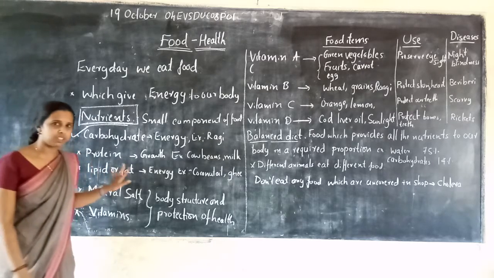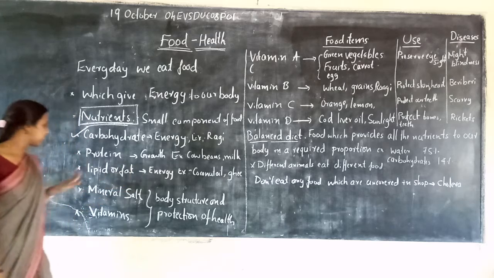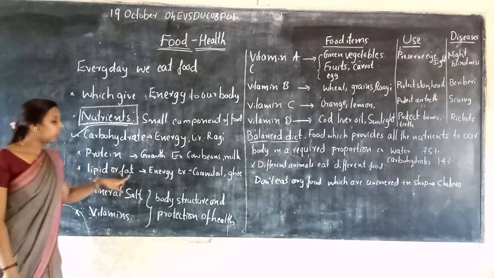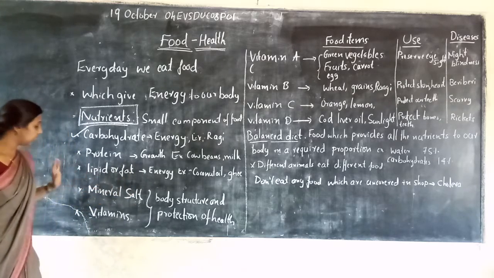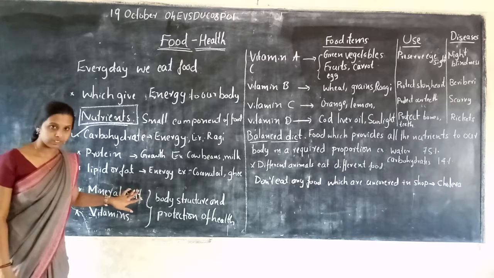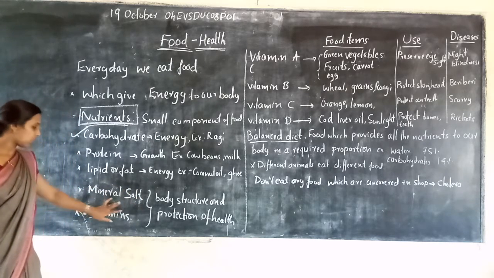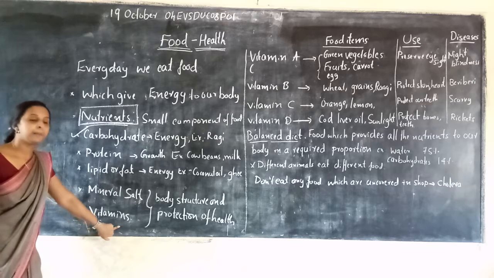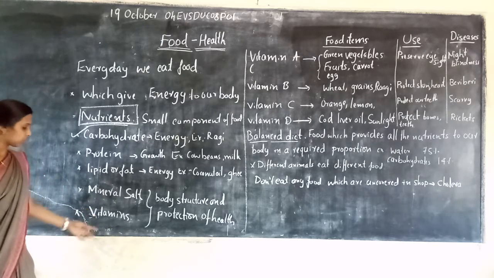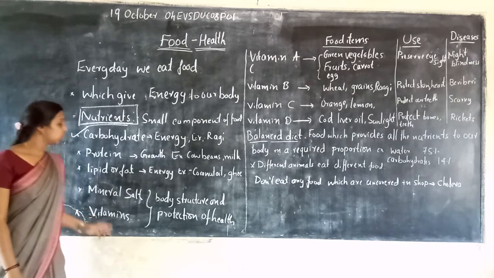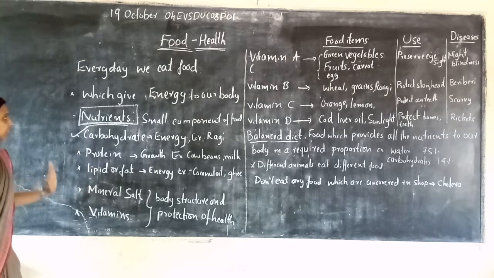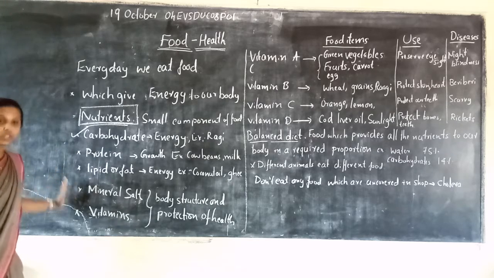Have you heard this word, right? Third, lipid or fat. Next, mineral salt. Last one is vitamins. So these are the components of food, these are nutrients.